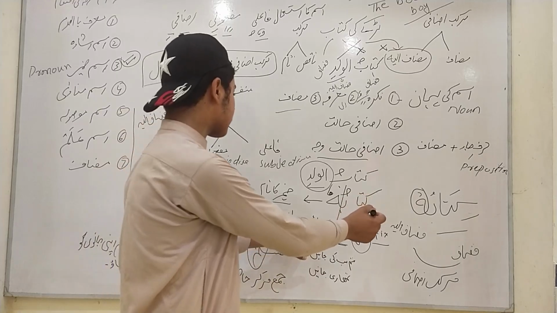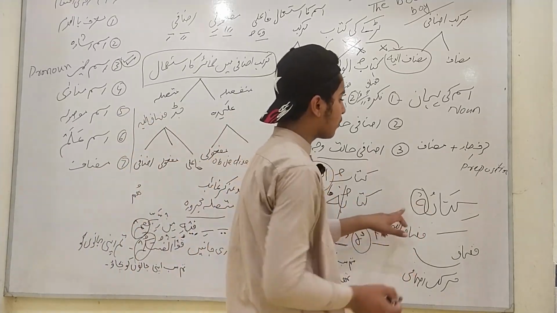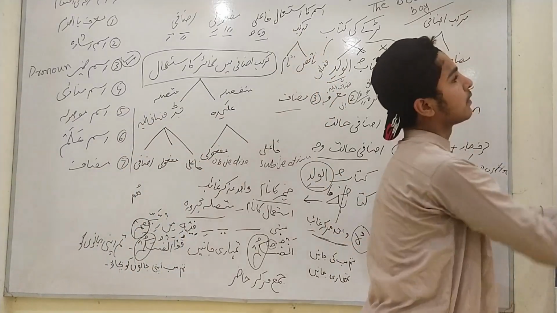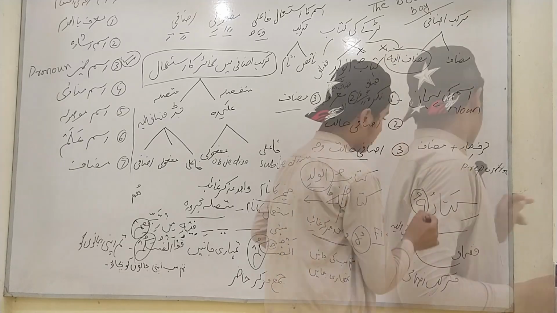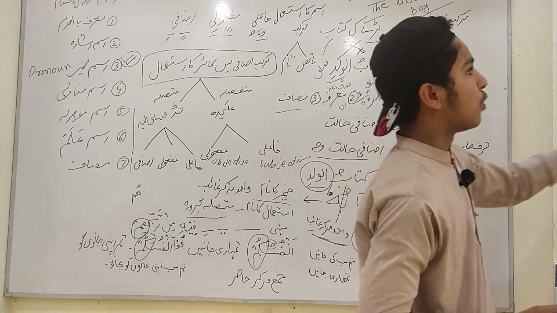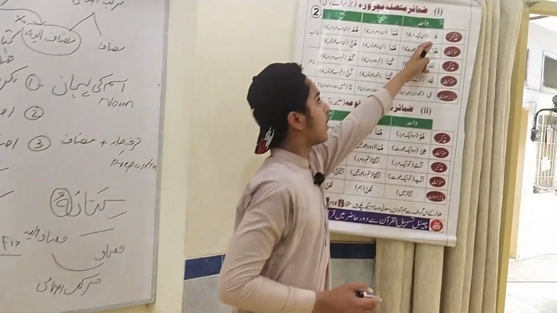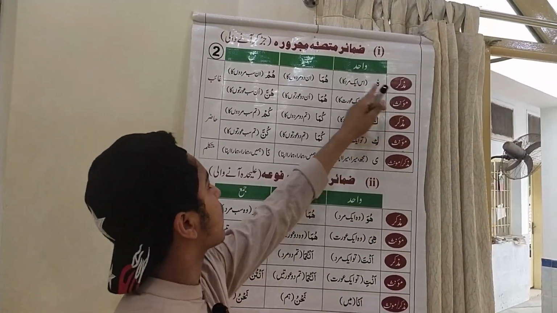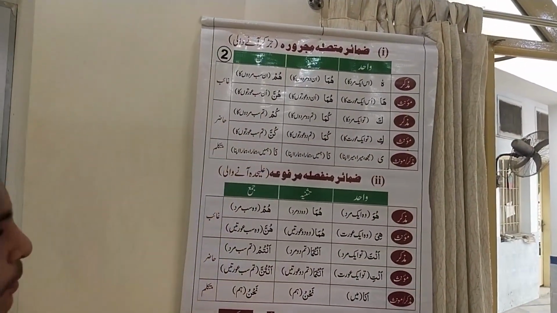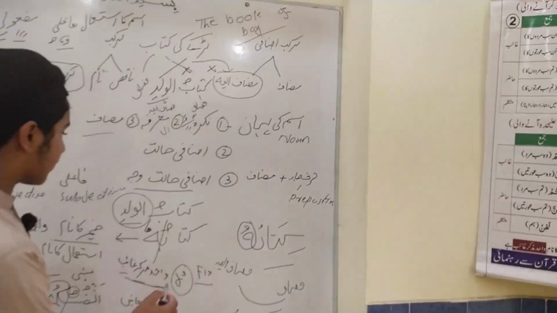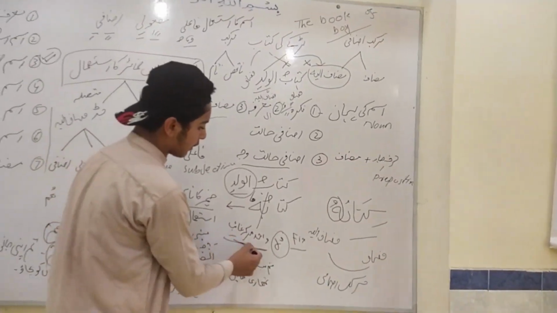First we will discuss the name of the pronoun in this chart. The pronoun used here is hu. This pronoun is in number wahid, in gender muzakkar, and it is for the third person. Now it is made wahid muzakkar ghaib.